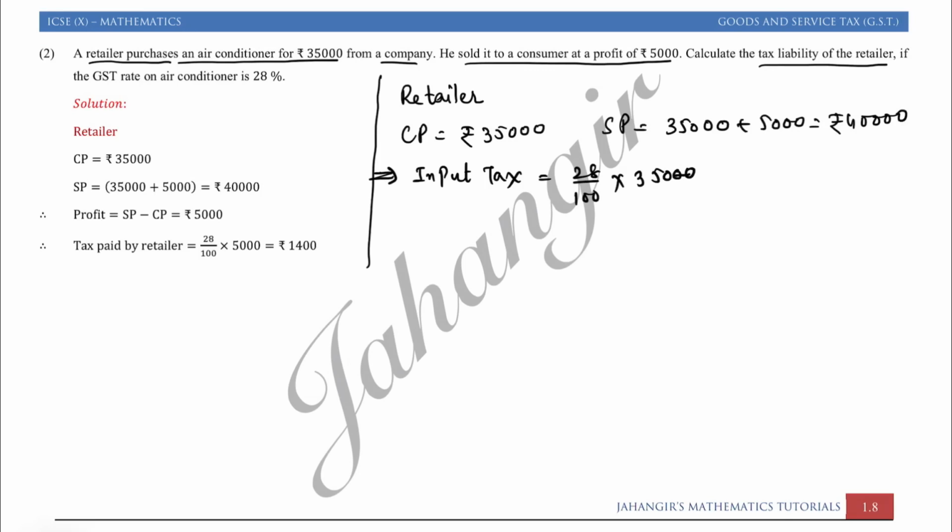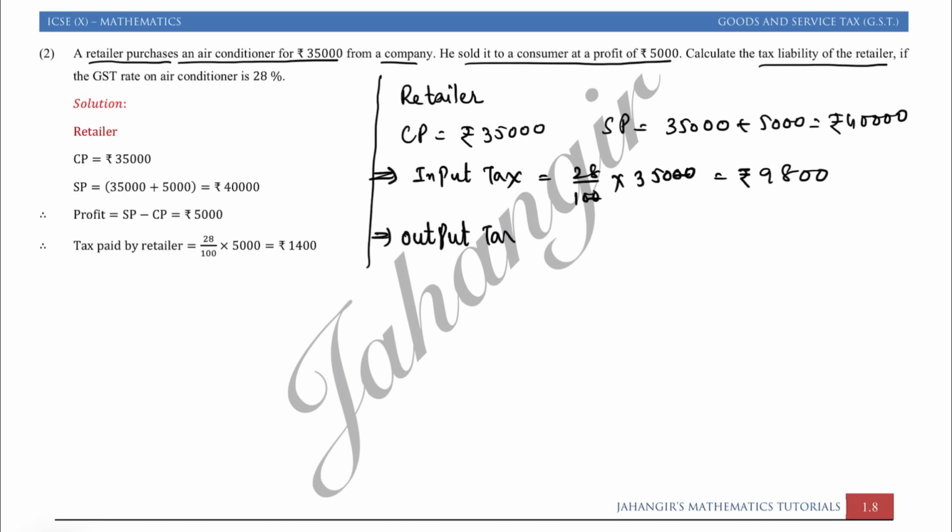Zero cancels, that is 28 into 350. Let us do it, that is rupees 9,800 paid by the retailer while buying the air conditioner.